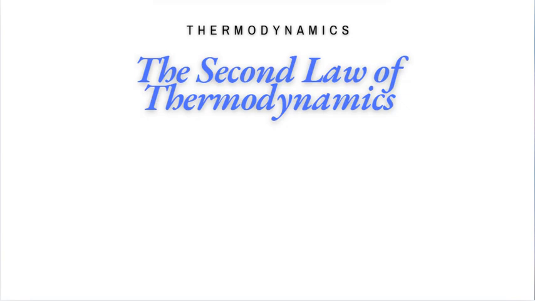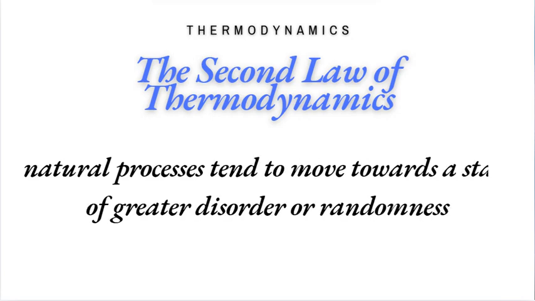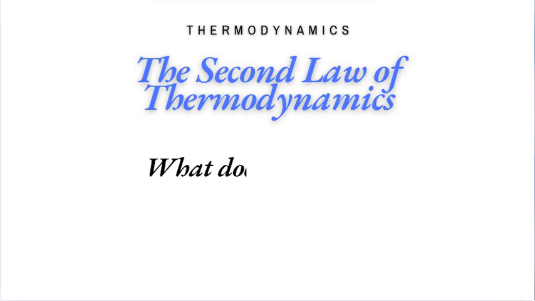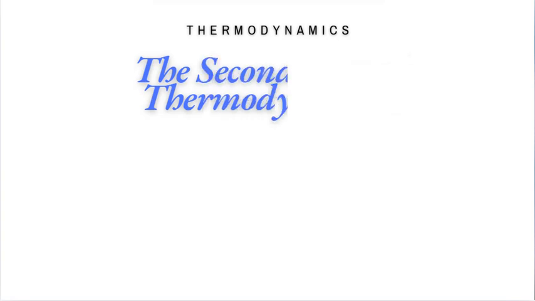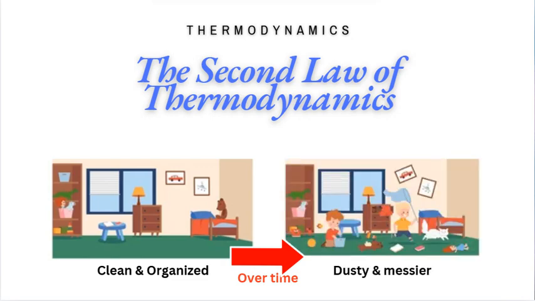The second law of thermodynamics states that the total entropy of an isolated system can never decrease over time. Entropy is a measure of disorder or randomness. In simple words, natural processes tend to move towards a state of greater disorder or randomness. What does that mean? Imagine you have a clean, organized room. Over time, without any effort to keep it tidy, the room will naturally become messier. This increase in disorder is similar to how entropy works in thermodynamics.